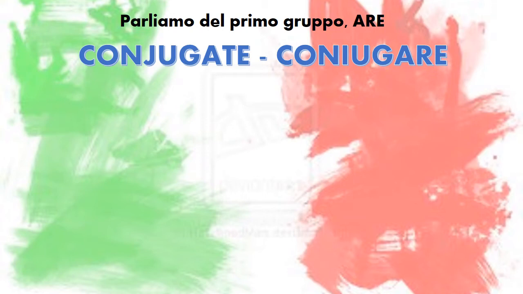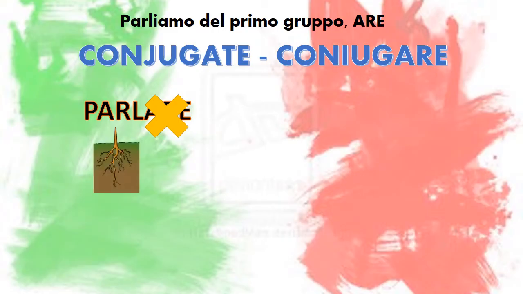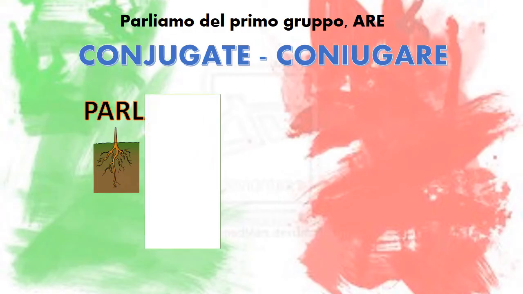For example, if the verb we have is parlare, to conjugate it, the first thing we're going to do is take out are. And we're left with parl, which is what we call the root of the verb. Now, once we have the root, we need to add a different ending for each subject. So what are these subjects? Let's put them on the side.